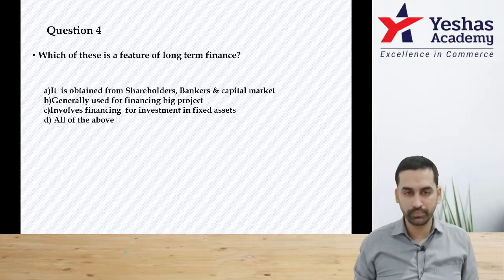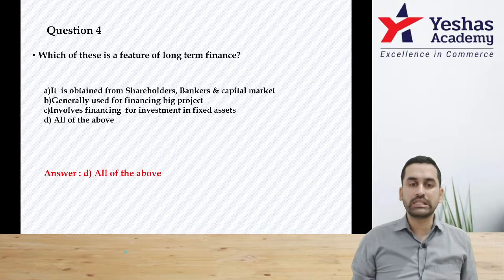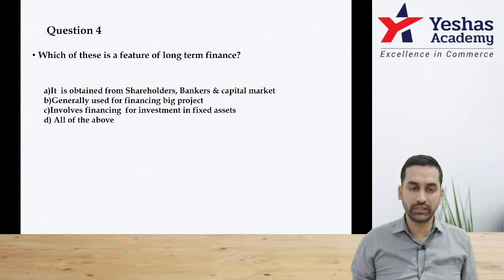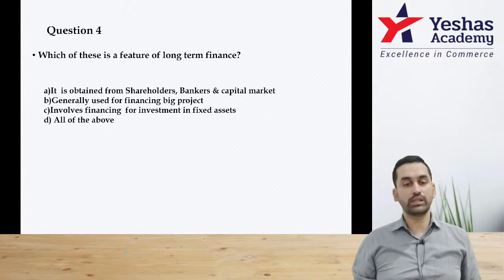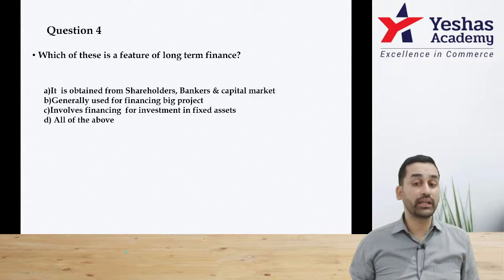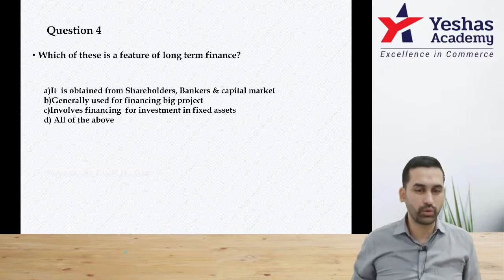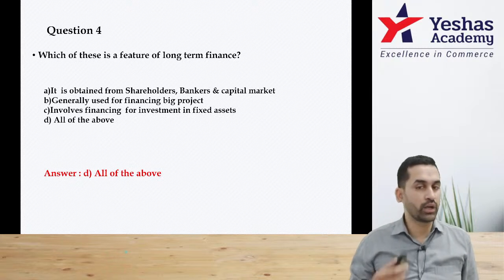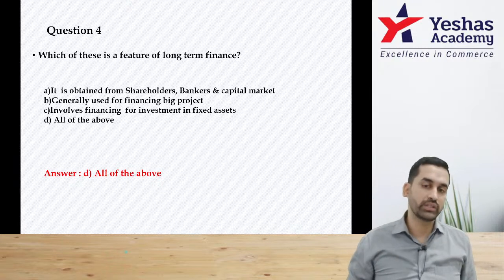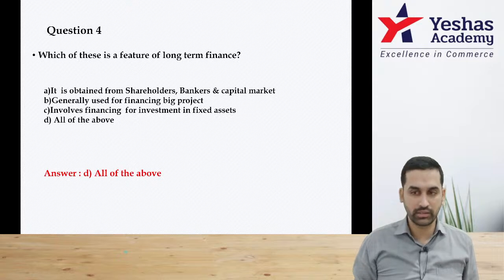Question number 4. Which of these is a feature of long-term finance? First, it is obtained from shareholders, bankers, capital market. True. Generally used for financing big projects. Correct. Involves financing for investment in long-term fixed asset. Just now I told you, sir, all of the above. All of the above. Because we are talking about long-term funding. It should satisfy all 3 criteria.